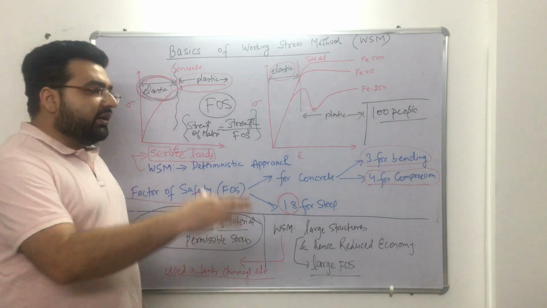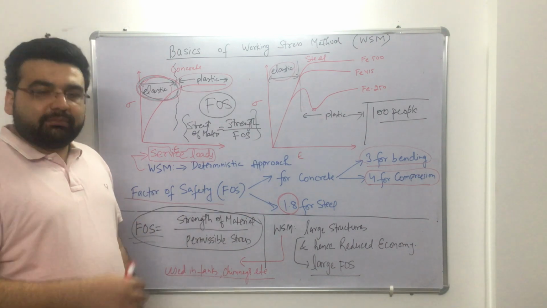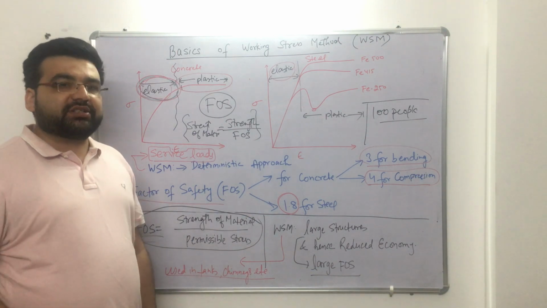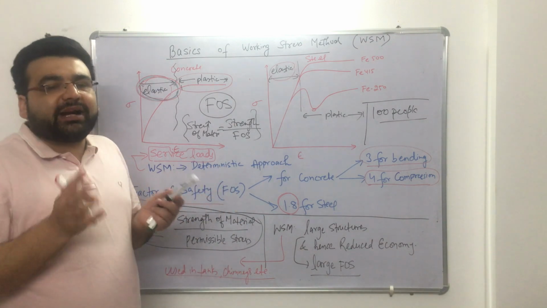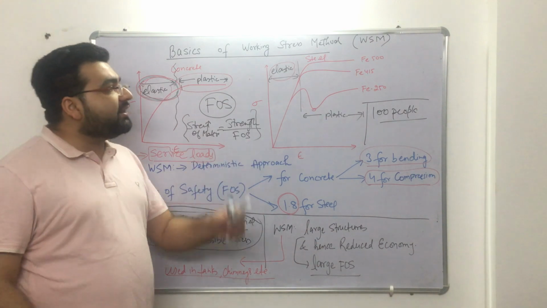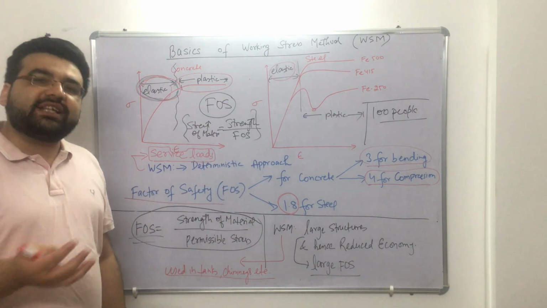For example, let us say a vehicle is going nearby my home, so there can be some vibrations. Let us say my home is near some railway track. If a train is going, there might be some vibrations. So the working stress method has not taken into consideration all these effects.